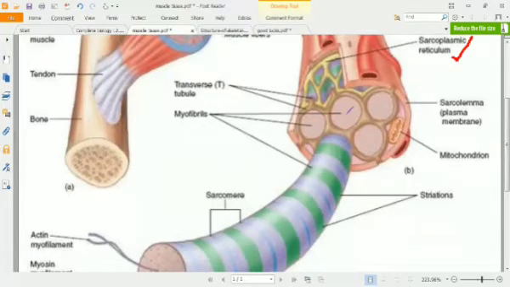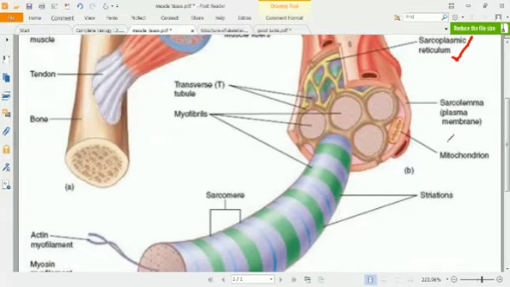Now we will have the muscle fibril, and you can see the sarcolemma is there. Sarcolemma is the outer covering of the muscle fibril, and the muscle fibril is one cell. Like our body cells have a plasma membrane or cell membrane, this is called the sarcolemma.